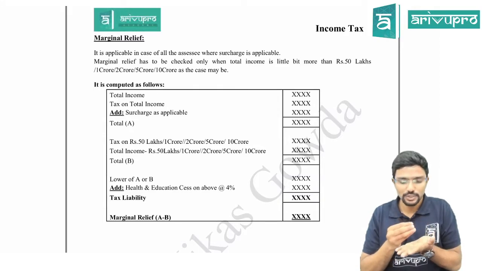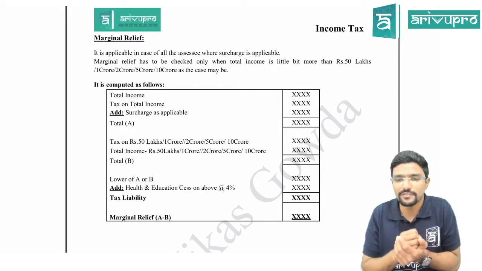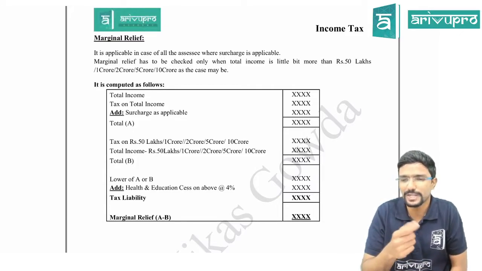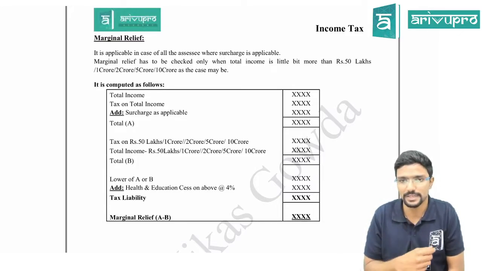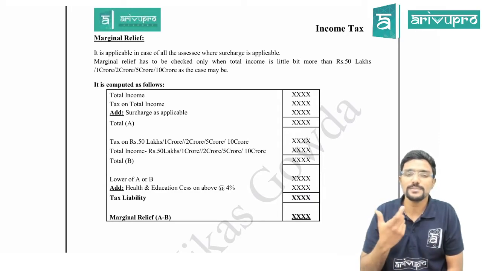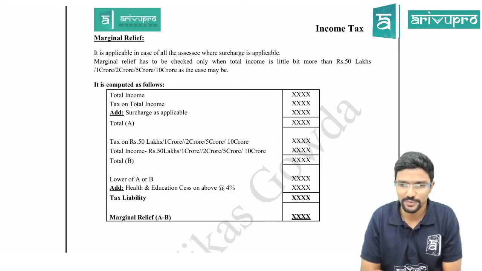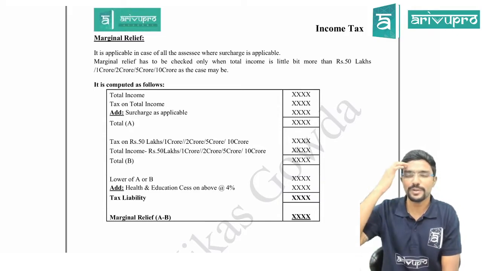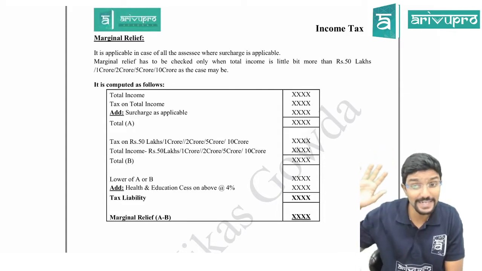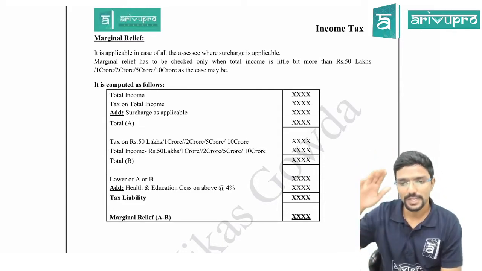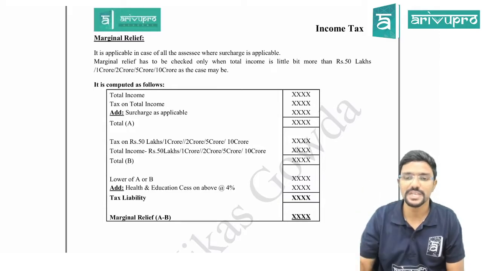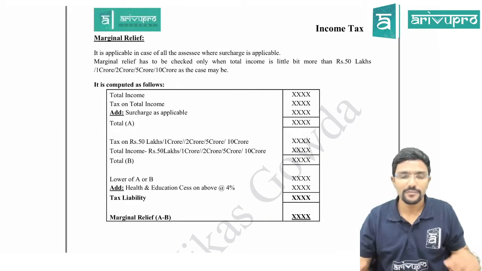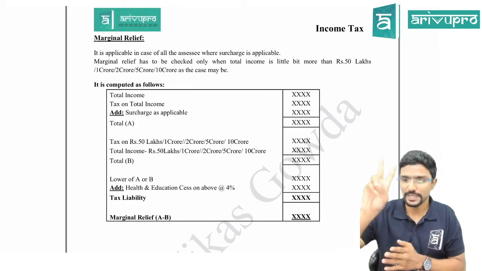Now, sir, assume my income is a little bit more than 50 lakh or a little bit more than 1 crore. Agree? Only 10,000, 20,000 or up to 1 lakh, something like that. In that case, there is a concept of marginal relief which is applicable for you, and some tax relief will be given. That means surcharge will indirectly not be applicable on the entire amount. So here also we have to follow certain steps to see what marginal relief is applicable for me.